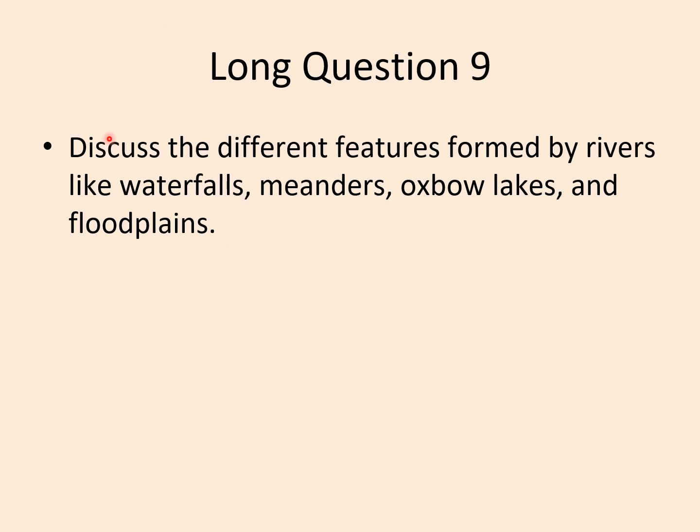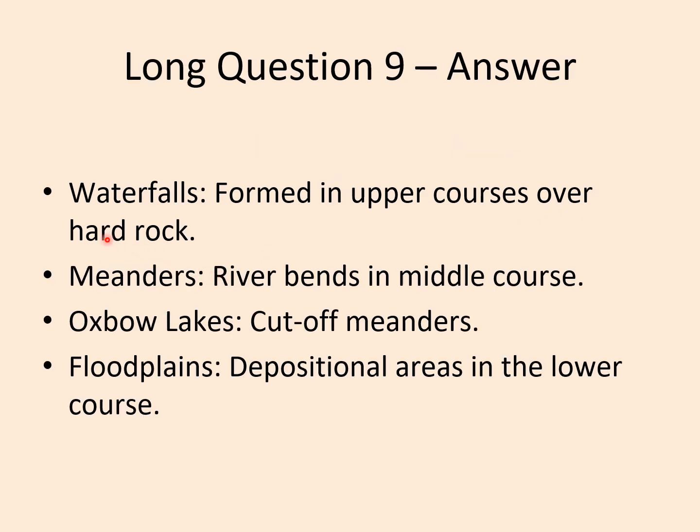Long question 9 is: discuss the different features formed by rivers like waterfalls, meanders, oxbow lakes and floodplains. Waterfalls are formed in the upper course over hard rock. Meanders are river bends in the middle course. Oxbow lakes are cut off meanders.